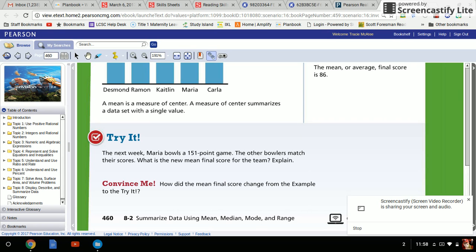Okay, the average, or the mean, of their new points, with Maria's new point game added, would be 100. You'd have to add 95, 87, 84, 151, and 83. That gave you 500. Then you take 500 divided by 5, and that should give you 100. So that's mean.